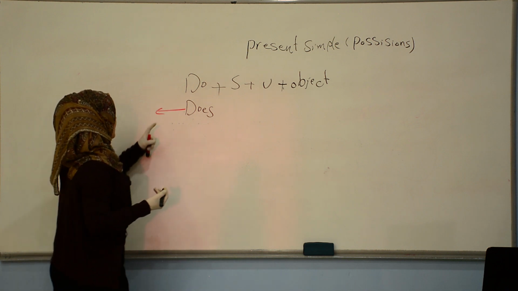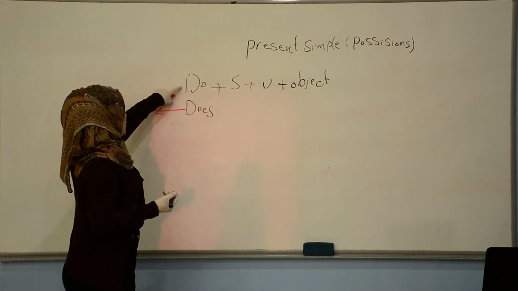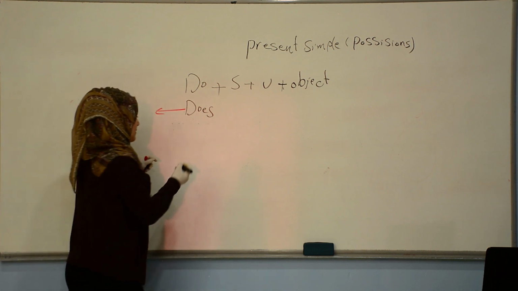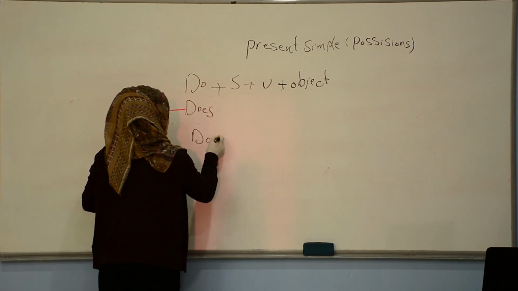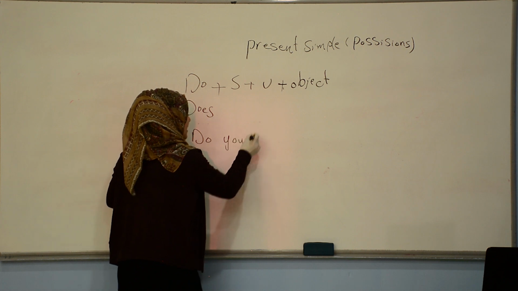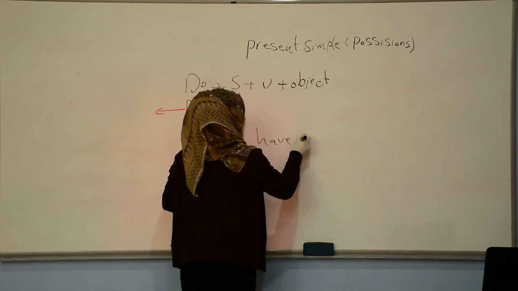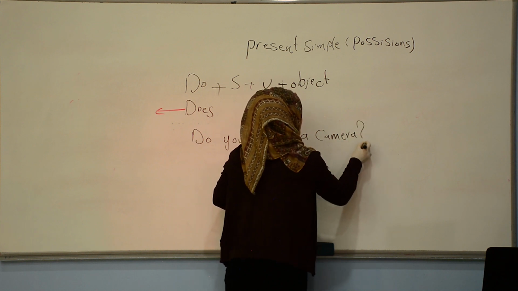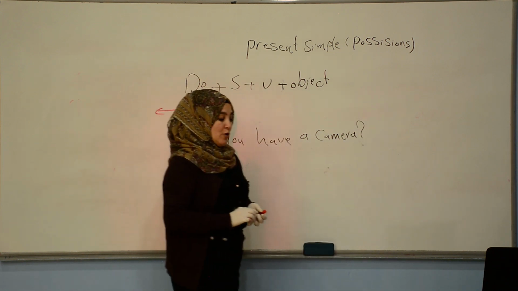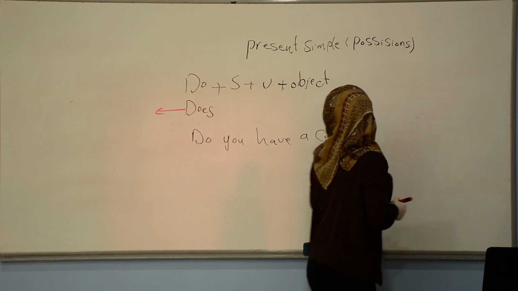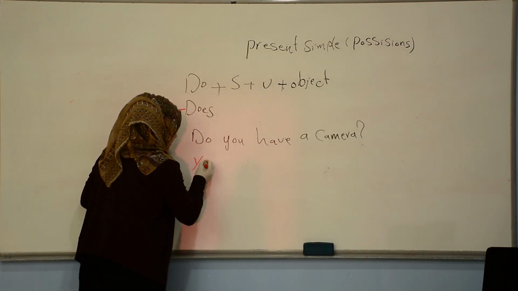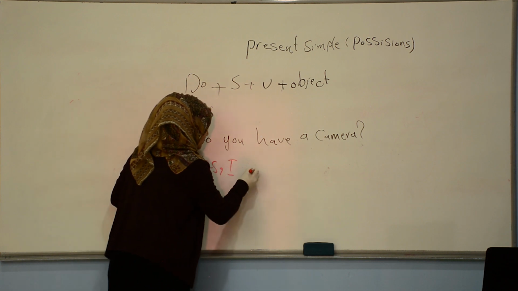For example, I told you before, do goes with I, we, you, they, and does with he, she, it. For example, do you have a camera? If your response is positive, you will say yes, I do.